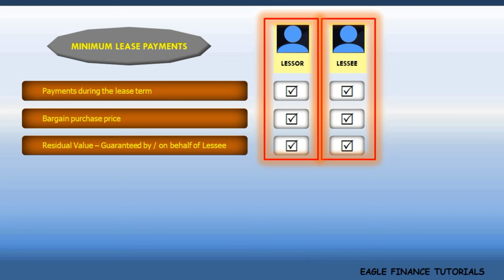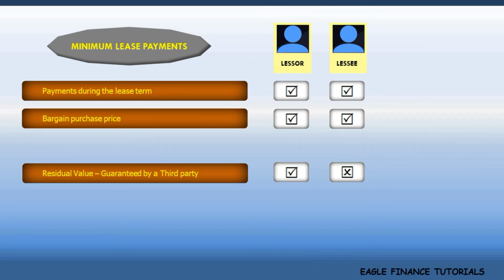Suppose the guarantee for residual value is not given by the lessee's group and a third party gives such guarantee. Now see for yourself, the components of minimum lease payments for the lessor and the lessee are different.